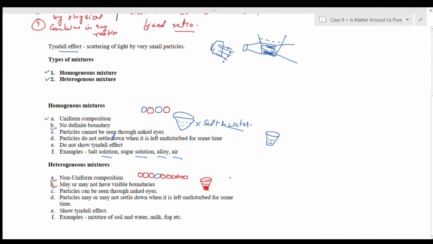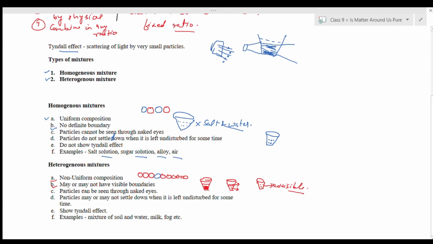Similarly, when you try to mix oil in water, the oil floats on the water, which forms a clear visible boundary, and then water is present beneath that layer of oil. So it might form visible boundaries. In another example, such as a colloidal solution or milk, you cannot see visible boundaries. So heterogeneous mixtures may or may not have visible boundaries.